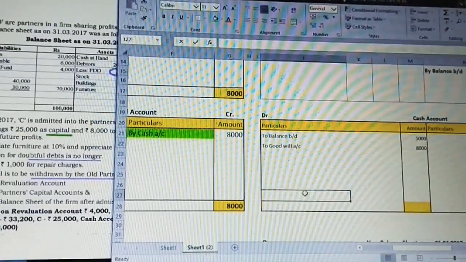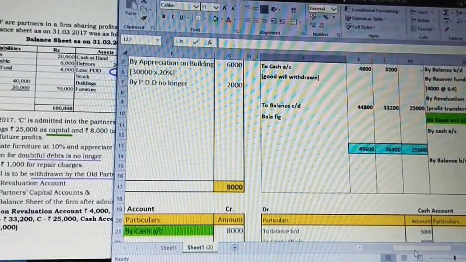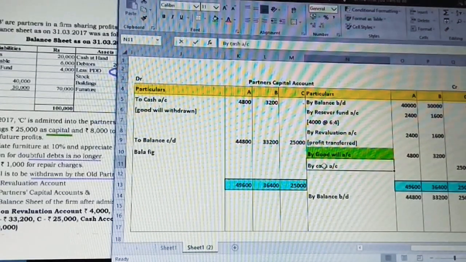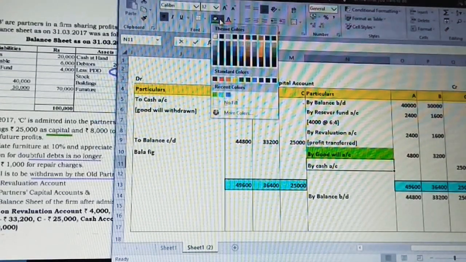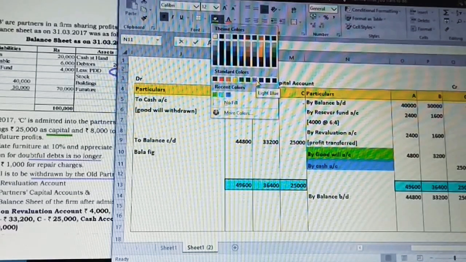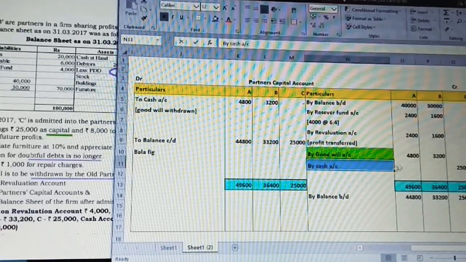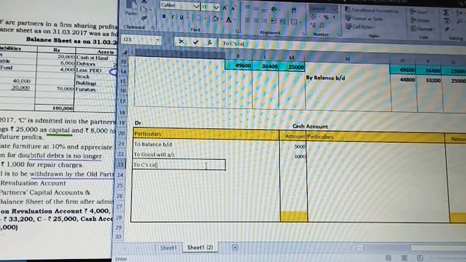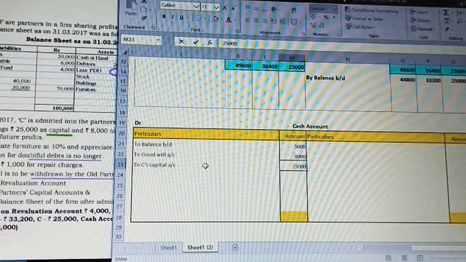I'm just taking it. Now after the goodwill account, we move on to the capital accounts of the partners, searching for cash. Let me highlight it in a different color. Here we have 'by cash', the new partner C's capital account, 25,000. It is on the credit side, so I'm going to post it on the debit side too: C's capital account and the value is 25,000.